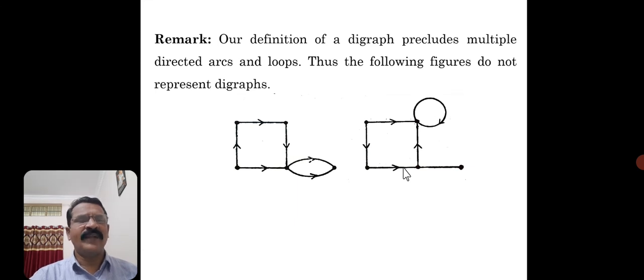Our definition of a digraph, what does it suggest? No multiple directed arcs and loops. Thus the following figures do not represent digraphs, because these two are multiple directed edges in the same direction, and this edge is without a direction. So such graphs won't be considered as digraphs.